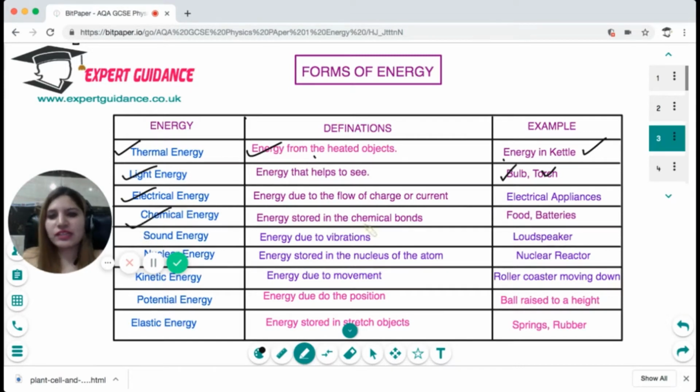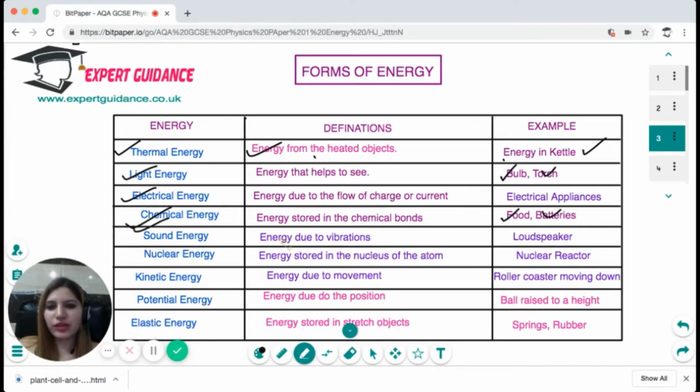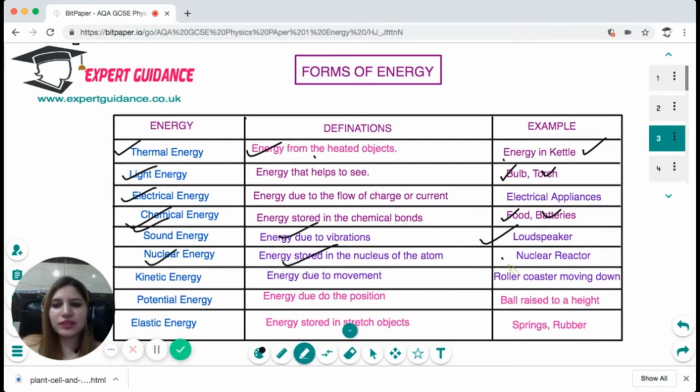Chemical energy is the energy stored in the chemical bonds, like energy stored in our food and batteries. Sound energy is energy due to vibrations, for example, loudspeakers and speakers. Nuclear energy is the energy stored in the nucleus of an atom. For example, in a nuclear reactor, we use this energy. Kinetic energy is the energy due to movement. For example, the energy in the roller coaster moving down. Potential energy is the energy due to position, for example, a ball raised to a height. And elastic energy is the energy stored in a stretched object, for example, springs and rubbers.